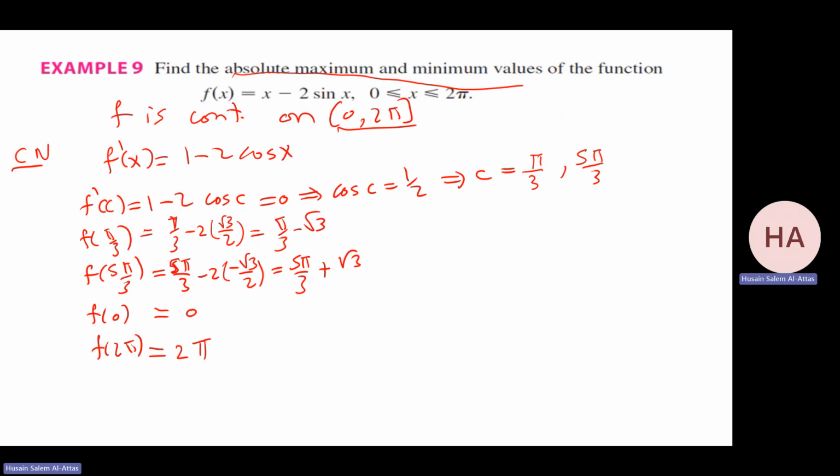We need to check which one is bigger, which one is smaller. First, I notice pi over 3 is approximately 3.14 over 3. Square root of 3 is approximately 1.7. Very clear to me, square root of 3 is greater than pi over 3, so this is a negative value.